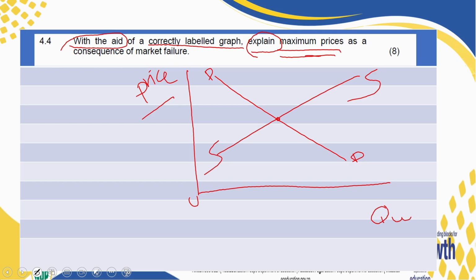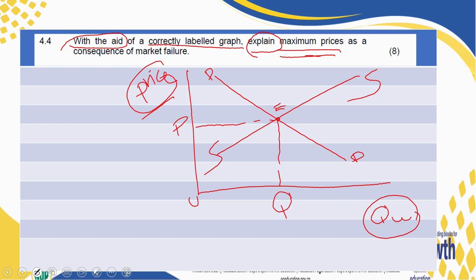We come to the equilibrium. There are different ways of labeling the equilibrium, but personally, I prefer to label it what? E. But any other letter on the equilibrium is still fine. Then we are now labeling. Remember, when we were putting quantity and price, we were labeling the axis, the vertical and horizontal axis. But this time, we are now labeling on the axis. That is our quantity, and that is going to be our price. We are now labeling on the axis.